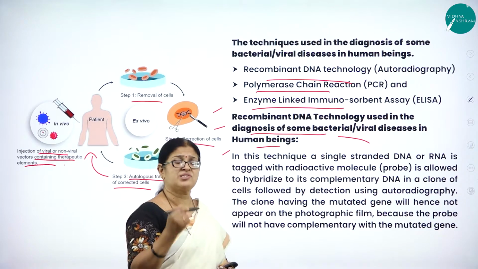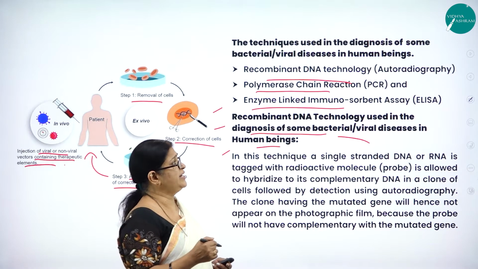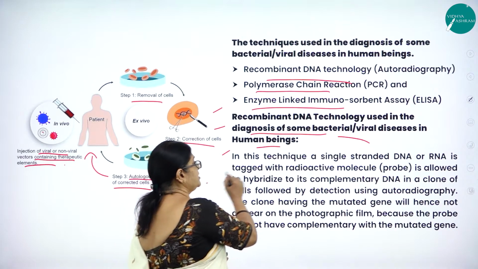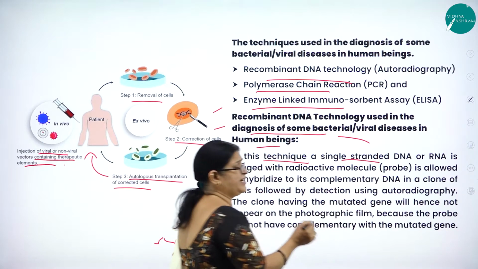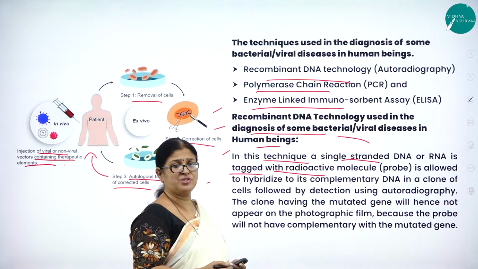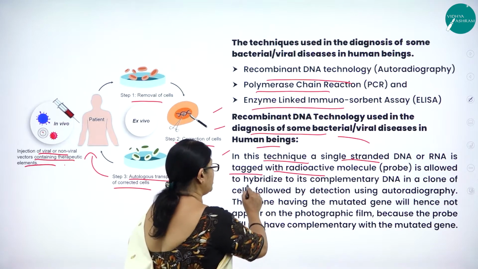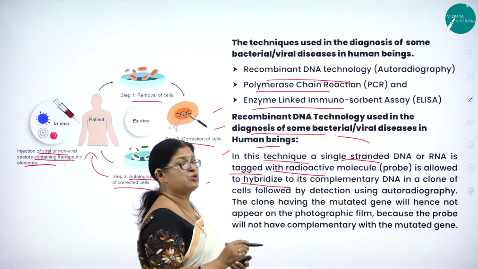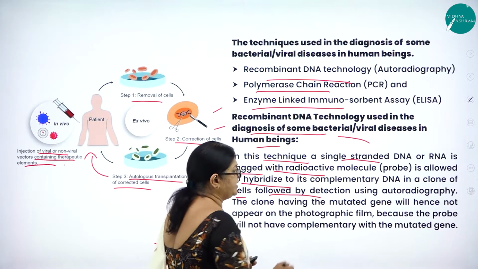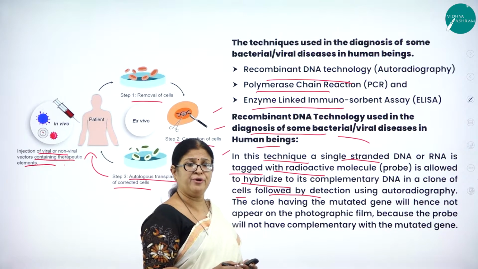Now let us see the steps involved in rDNA technology, which is also called autoradiography. In this technique, a single-stranded DNA or RNA is tagged with a radioactive molecule, which is called a probe, and is allowed to hybridize to its complementary DNA in a clone of cells, followed by detection using autoradiography.